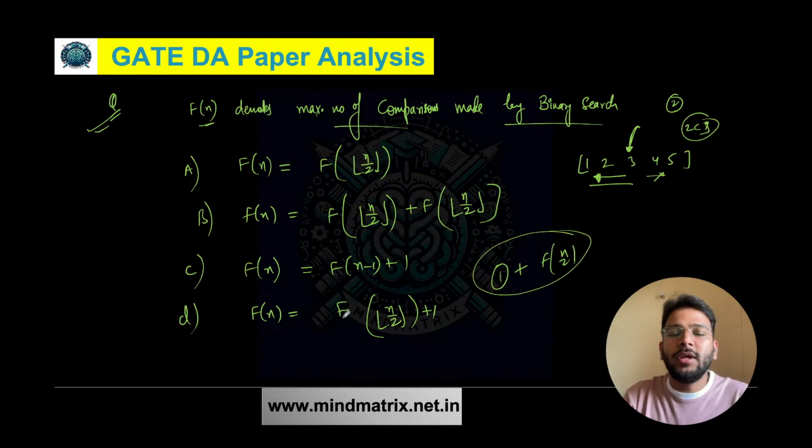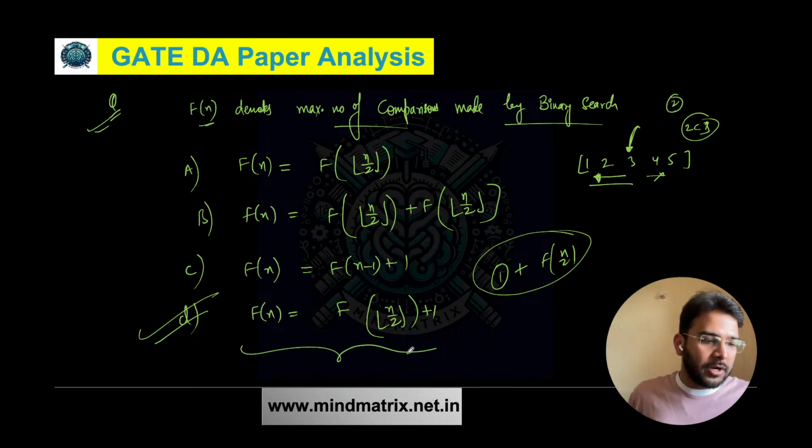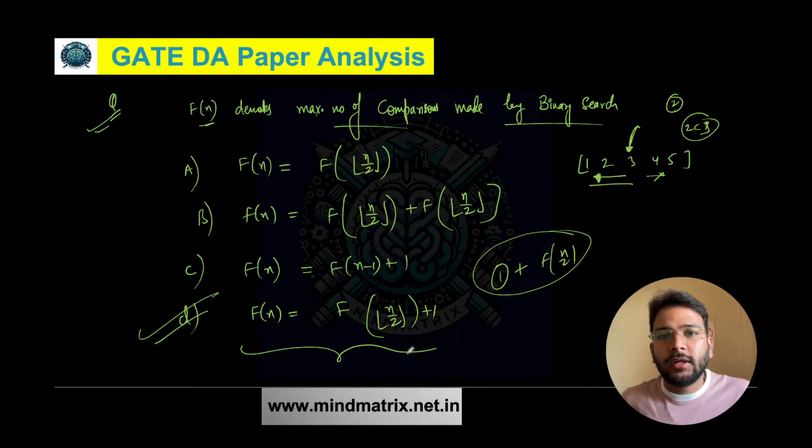So that is going to be the maximum number of comparisons. So based on the options, option D is the correct answer here. One comparison at the middle element, and based on that you can check whether you have to traverse the left one or you have to check the right part of the array. Okay, so it split the array into half. So that is the question.